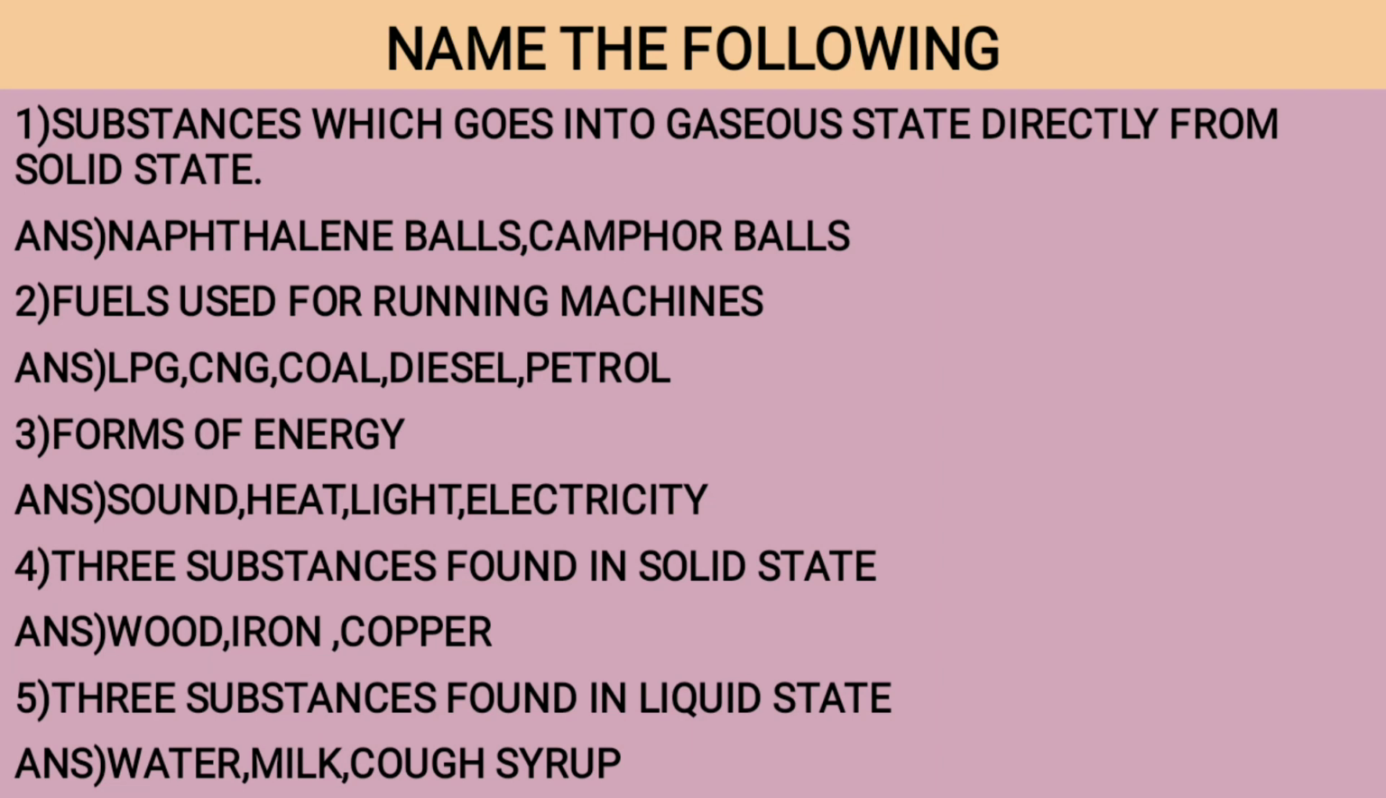Name the following. Number 1. Substances which go into gaseous state directly from solid state. Answer: naphthalene balls, camphor balls. Number 2. Fuels used for running machines. Answer: LPG, CNG, coal, diesel, petrol. Number 3. Forms of energy. Answer: sound, heat, light, electricity. Number 4. Three substances found in solid state: wood, iron, copper. Number 5. Three substances found in liquid state. Answer: water, milk, cough syrup.